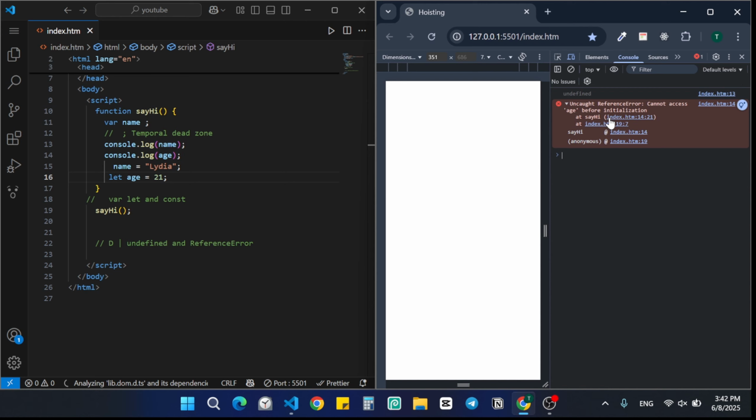To summarize all the information that I gave you, var, let, and const are all hoisted. Hoisting means that you put it at the beginning of the function, and var is initialized with undefined. But since let and const are in the temporal dead zone, JavaScript cannot read them. Therefore, it returns a reference error. They are hoisted, but they are not initialized.